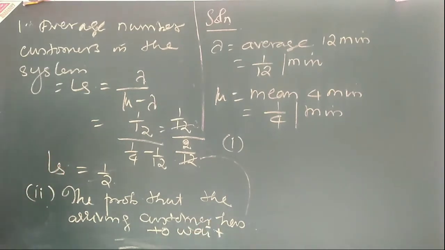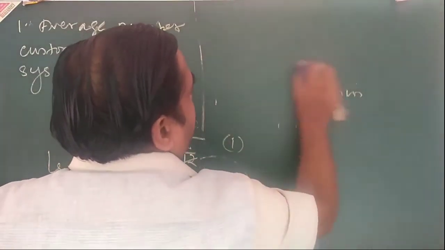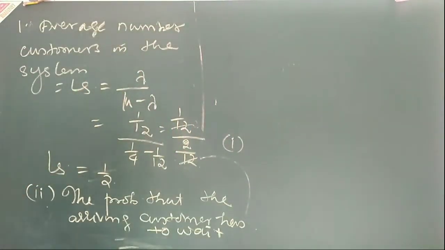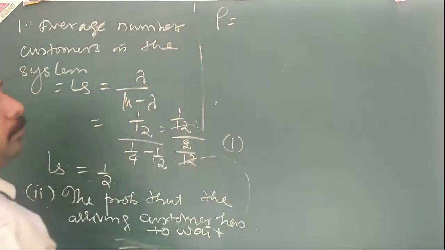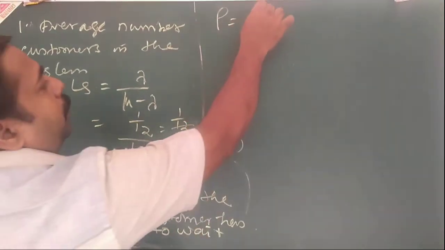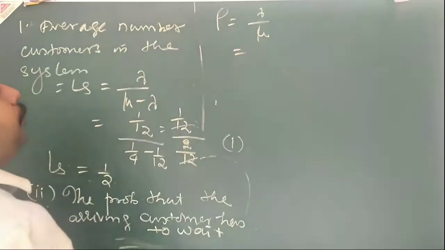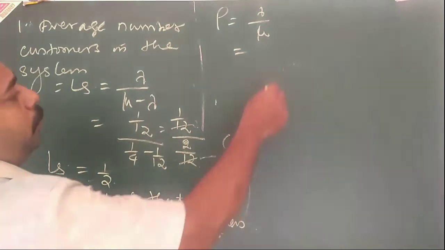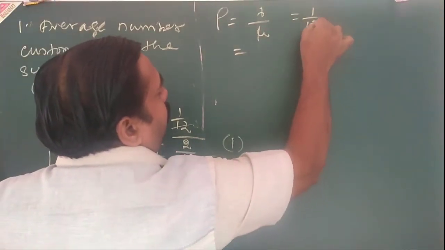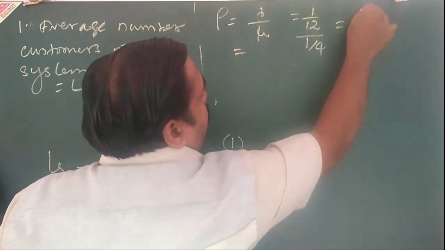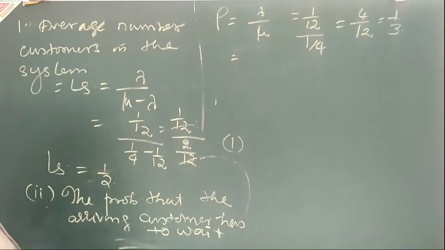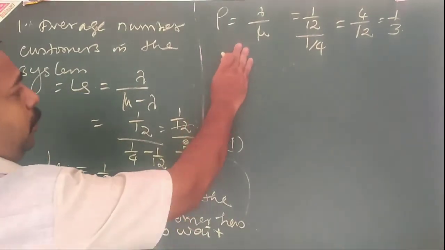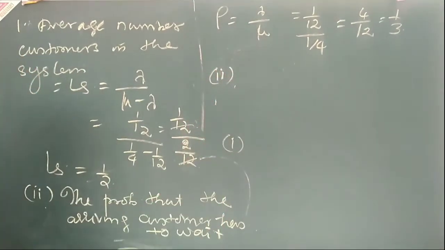So customer has to wait means that is equal to rho. That is equal to lambda by mu. Lambda is equal to 1 by 12 divided by 1 by 4. That is equal to 4 by 12 is equal to 1 by 3. So probability is 1 by 3. So second one. So third one.